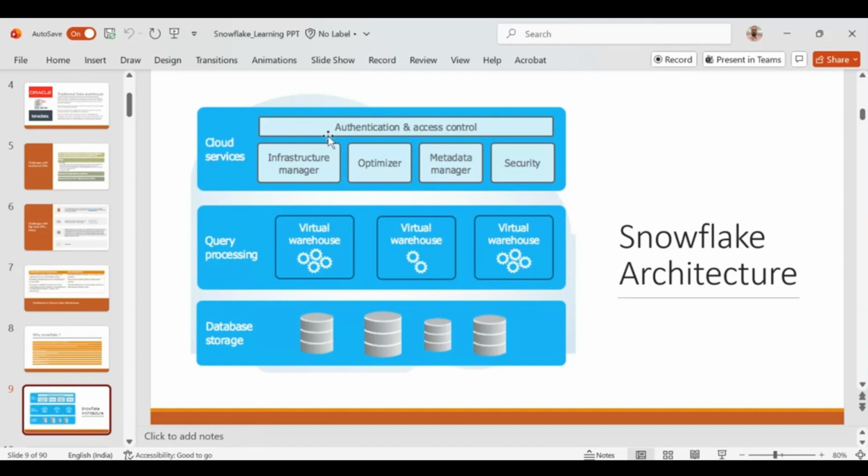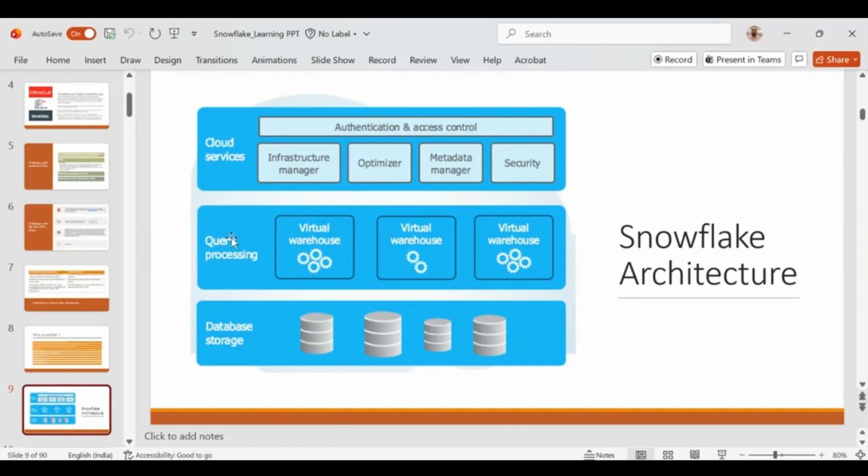The three layers make the Snowflake architecture. This is the cloud service layer, and this layer is responsible for maintaining the entire architecture. Authentication, access control, infrastructure optimizer, metadata storage, security, whether row level security or column level security, all those securities will be maintained by this service layer itself. So this is the cloud service layer, and the entire cloud service layer is nothing but the brain of the Snowflake architecture. Okay, the second layer is the query processing layer.